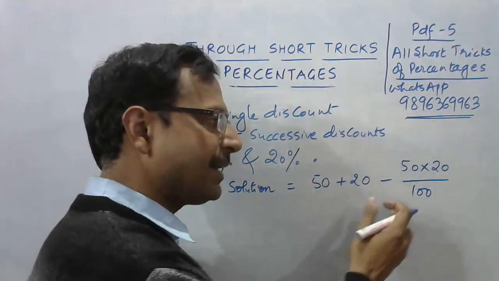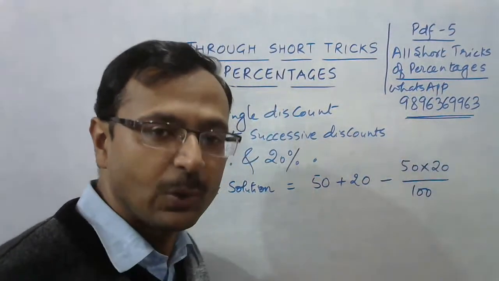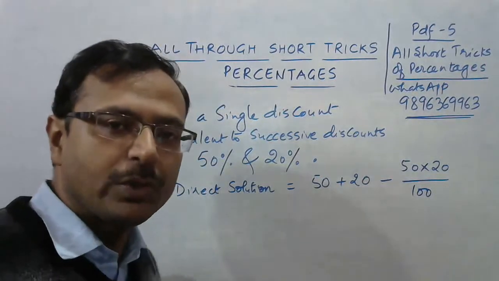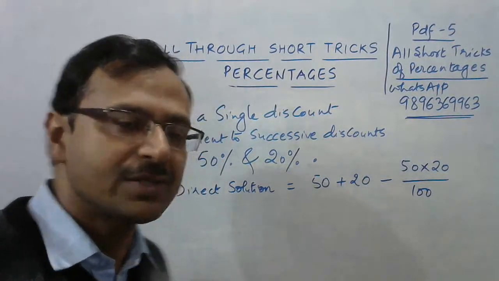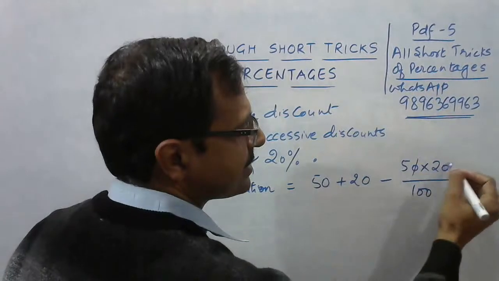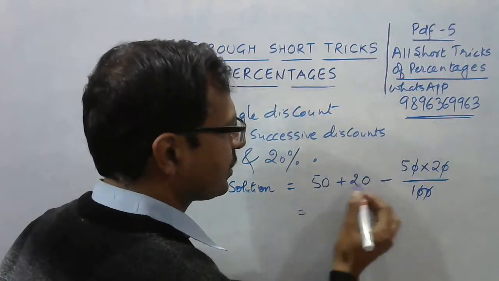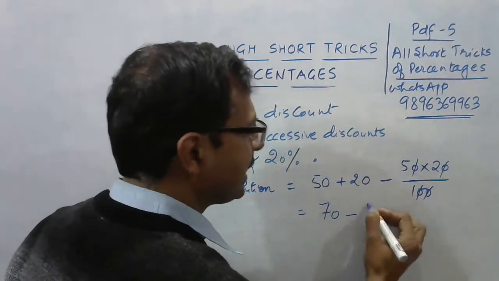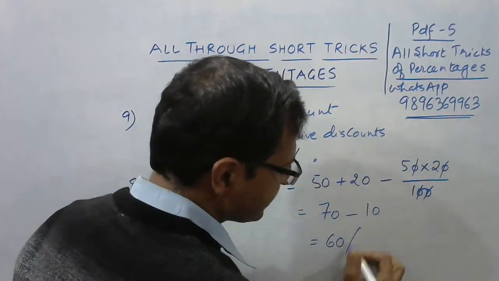So A plus B minus AB upon 100. Now that is the rule you need to apply to get to the answer of the single discount on this one. So very easy now. After the zeros cancel, 50 plus 20 is 70 and minus 10. So here we have 60% as the answer.